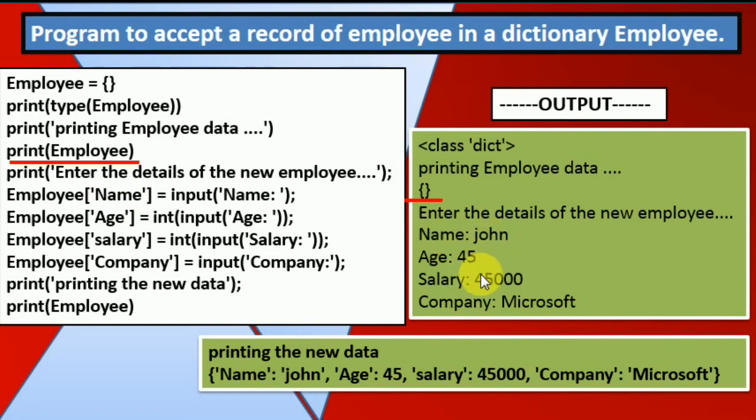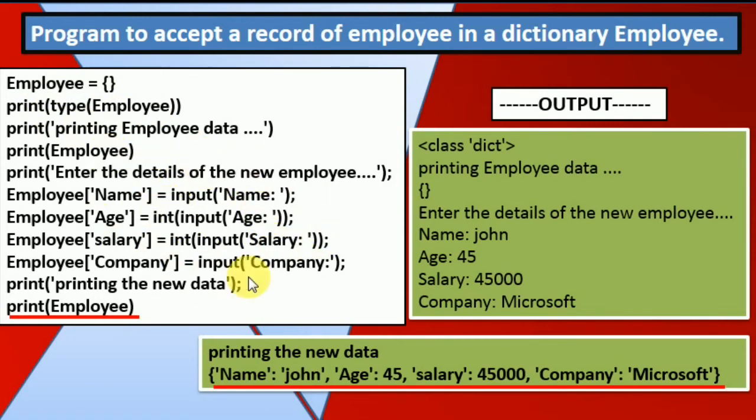Next it will ask me the name. I put John, 45, salary 45,000, company Microsoft. These are the information that I accept by using these inputs. And when I display this print employee line, name John, age 45, salary 45,000, company Microsoft, these are the values which have been stored inside that employee dictionary.